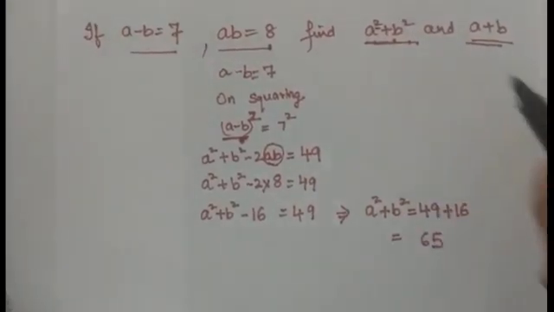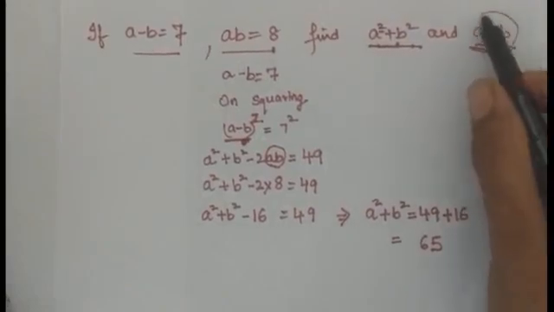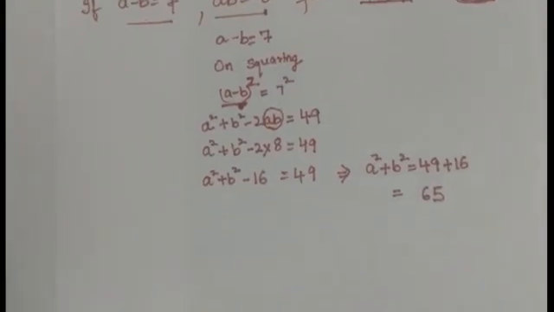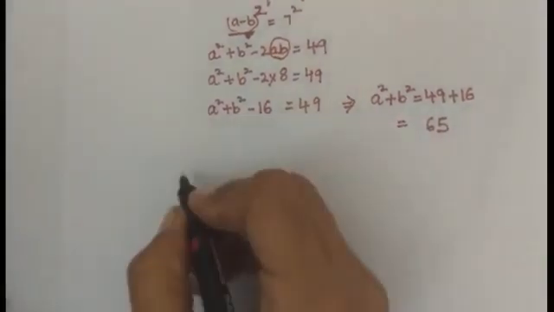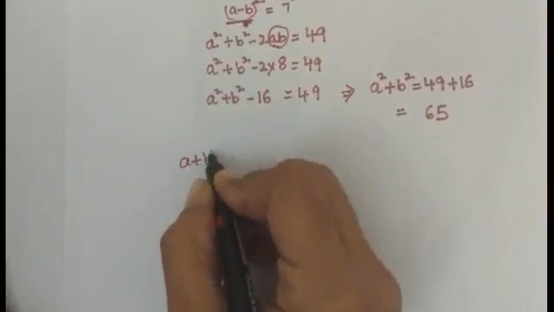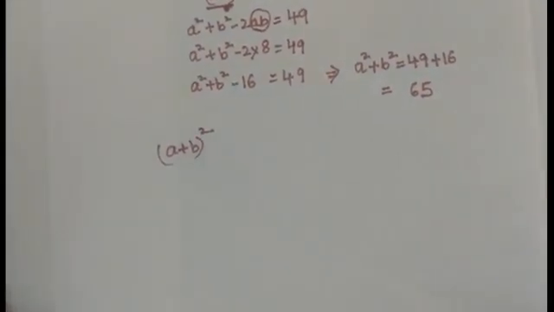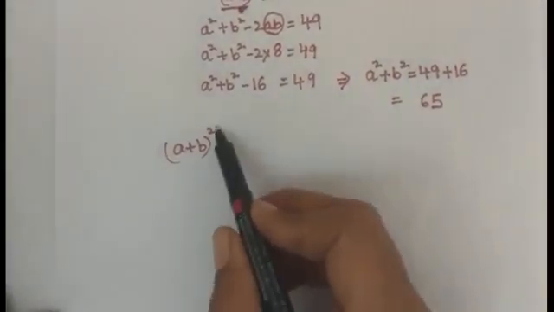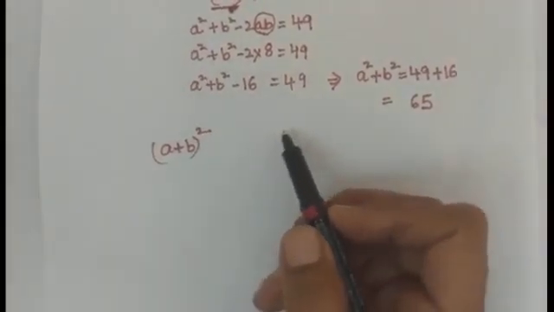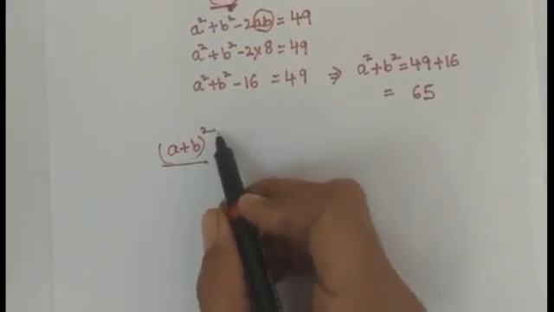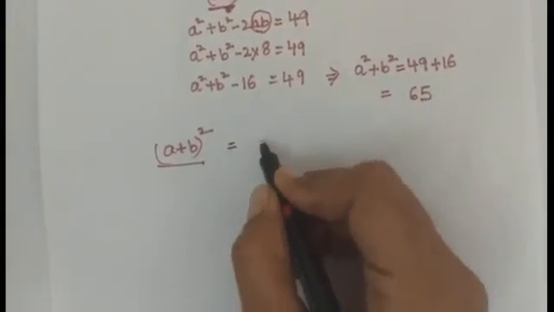Now next we have to find out what? A plus b. Again, what will we do? We will consider a plus b whole square, and whatever value comes, we will find the square root of that. So let us start. Consider a plus b whole square. What is that expansion?